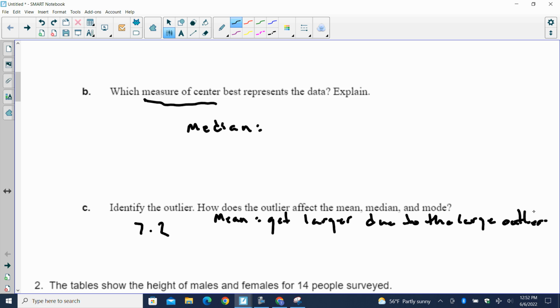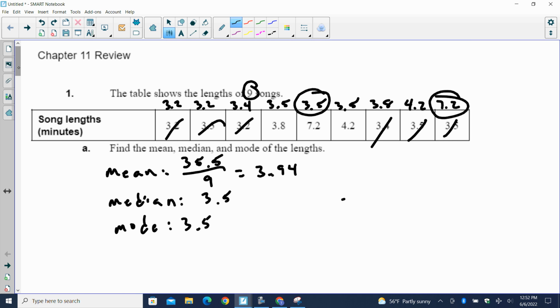Most songs are around 3 to 3.5 minutes, but this outlier makes that actually like 3.9. Look at all these songs around 3.2, 3.5, but the mean is actually almost 4. There are only 2 numbers that are bigger than 4, so the mean really shouldn't be that high. But because of this 7.2, it makes it bigger. A better representation is 3.5.